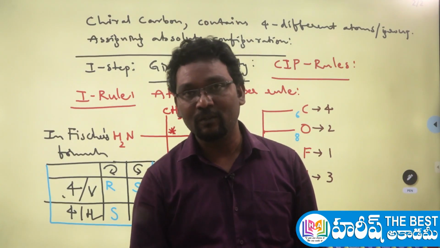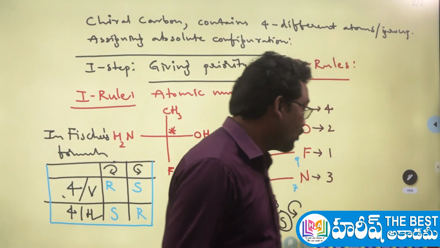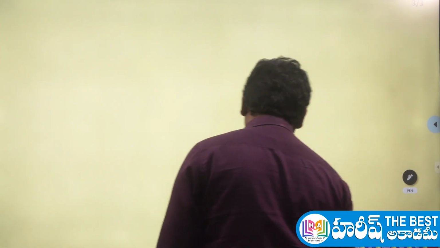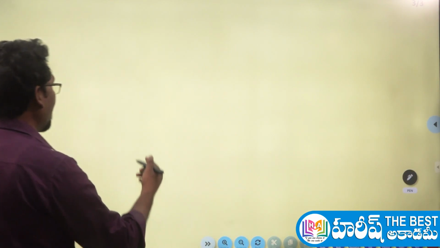Clear now? Understood? Right. Now let us go to the second rule. This first rule is what I told already. So what is the second rule here? The second rule is also nothing but the atomic number rule, but an extension of the atomic number rule. This is a part of the atomic number rule.